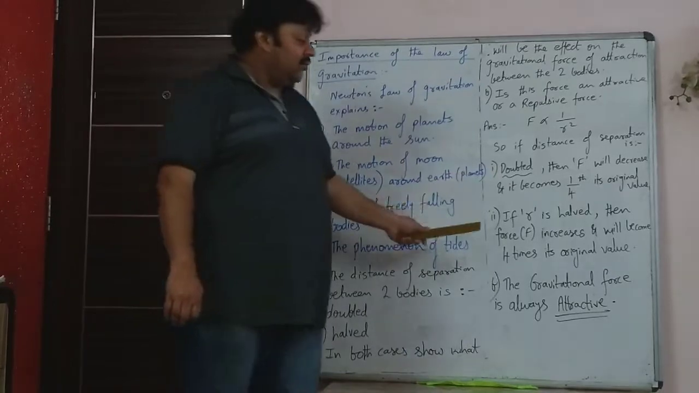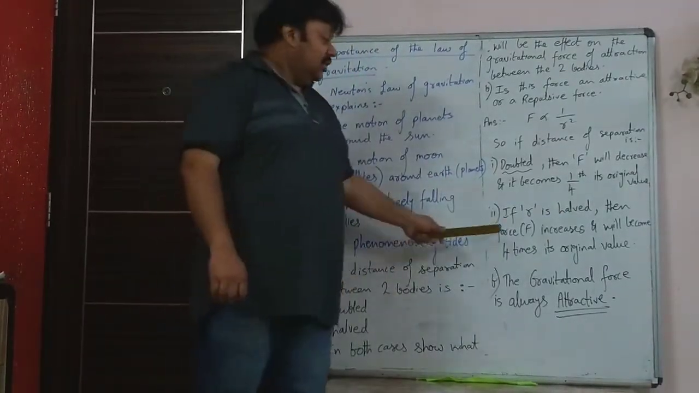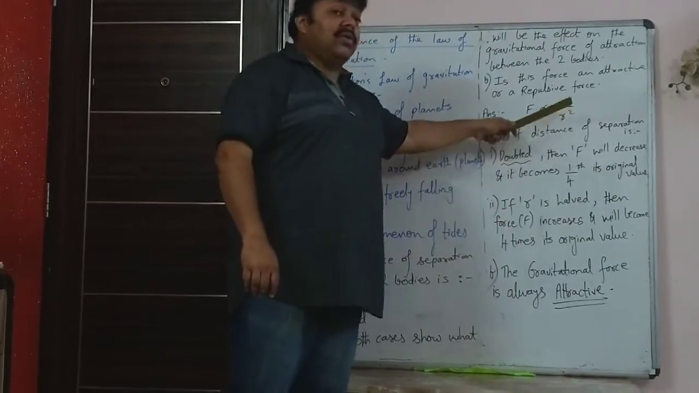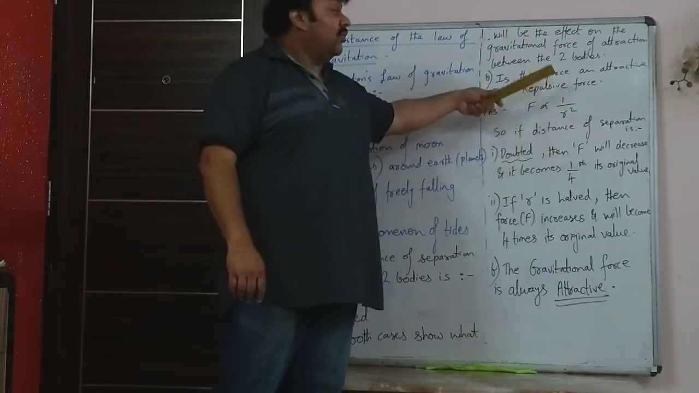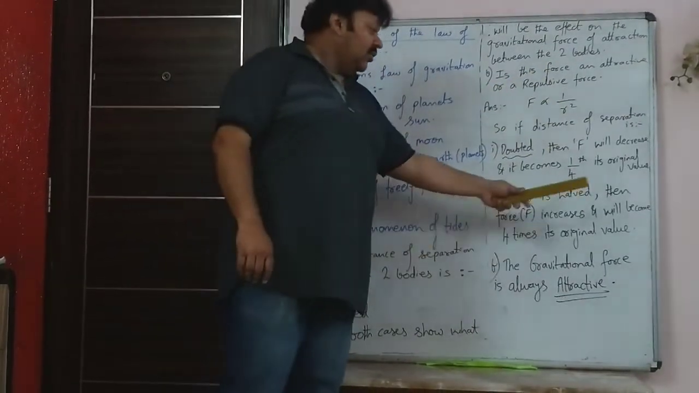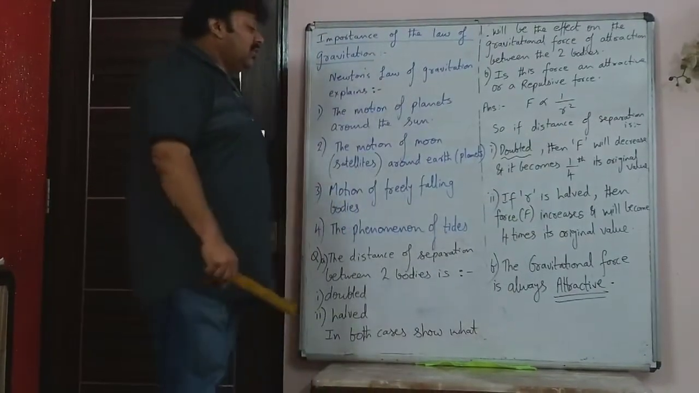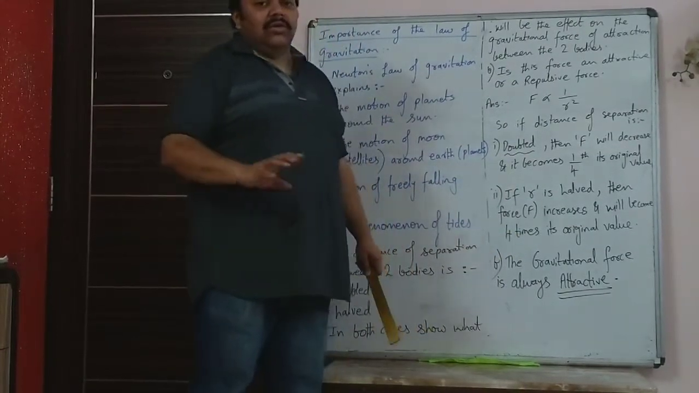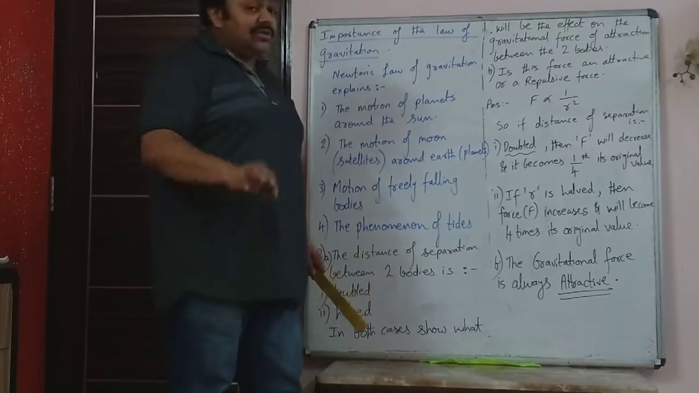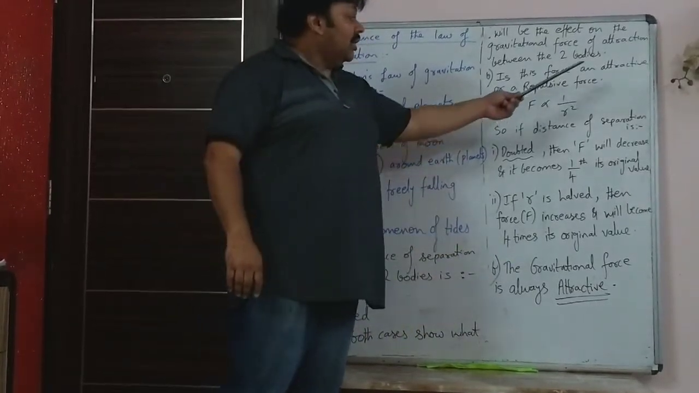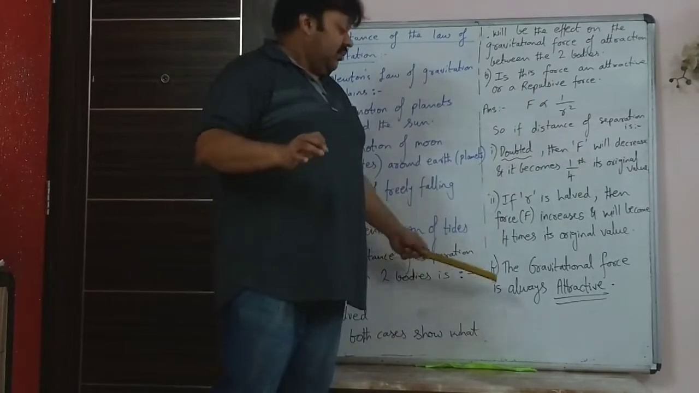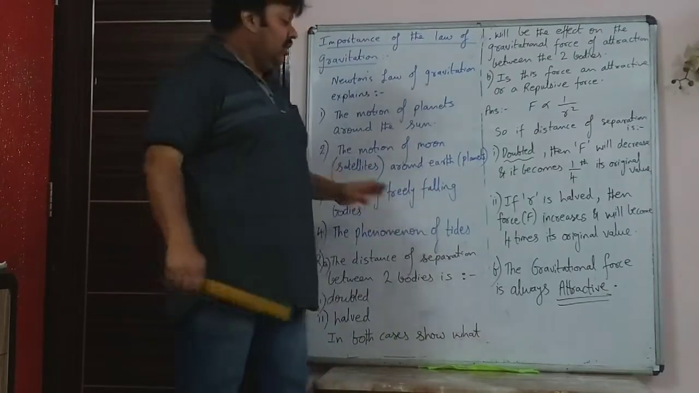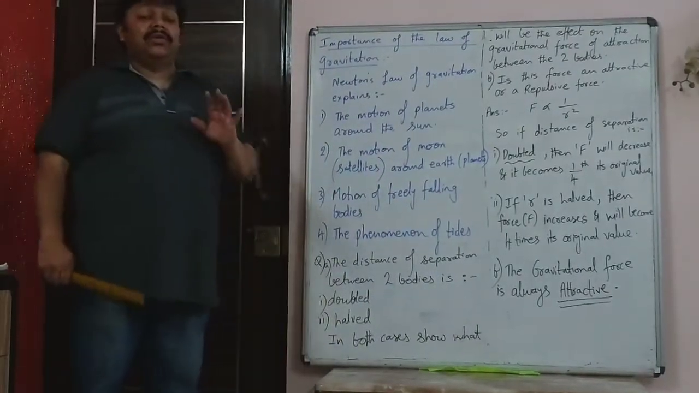Same way, if it is halved, if the radius is halved, then the force increases and it will become 4 times. Why? Because half the whole square will become 1/4 and that 4 will go on the numerator. So therefore it will become 4 times the original value. And the second answer, if you don't write 4 times, if you just write increases, you won't get any marks for that. For that 1 mark question, you will get 0. And whether it is attractive or repulsive, the force of gravitation, capital F, is always an attractive force, it is not a repulsive force. The gravitational force is always attractive in nature.